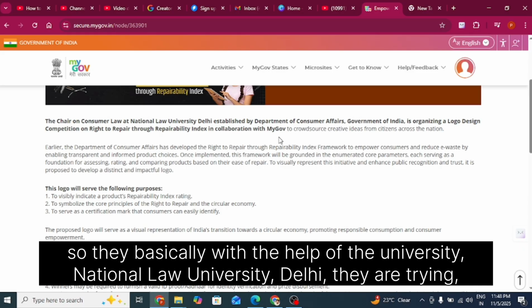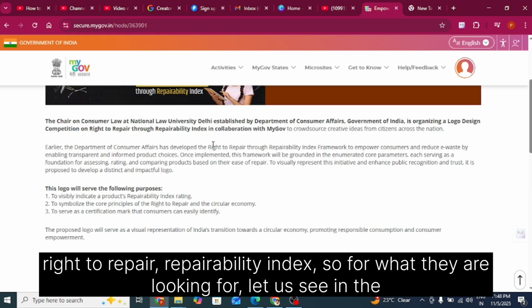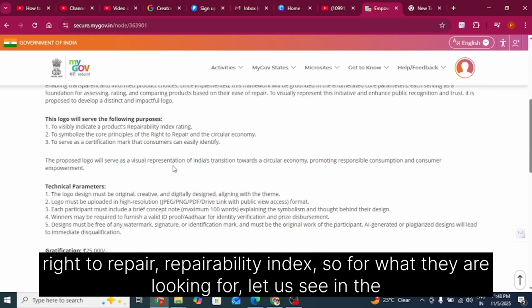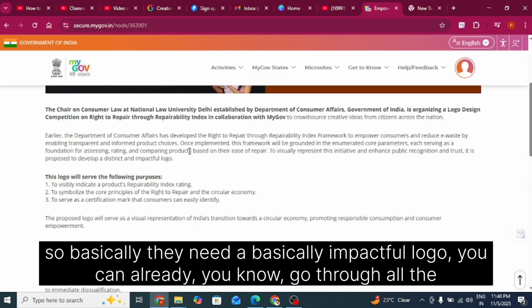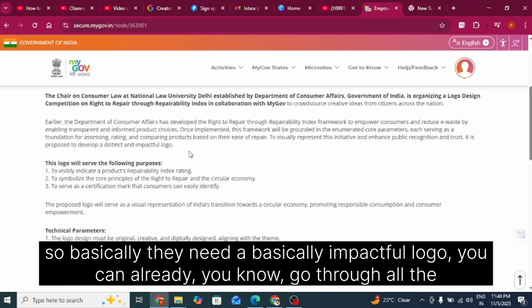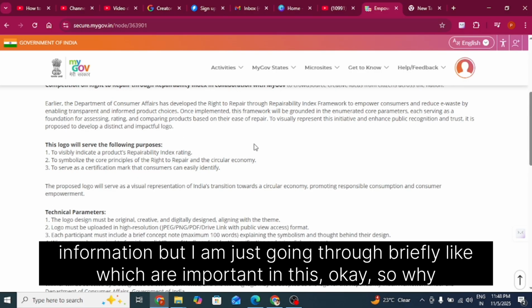So basically, with the help of National Law University Delhi, they are organizing a contest for this Right to Repair Repairability Index. Let us see in the next section what they are looking for. Next line. These are the details you can go through. Basically they need an impactful logo. You can go through all the information, but I'm just going through briefly the points which are important.